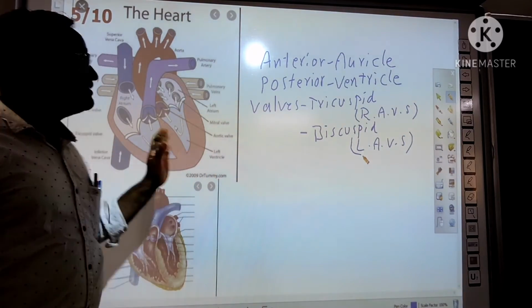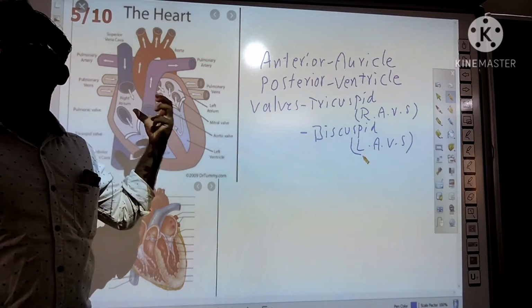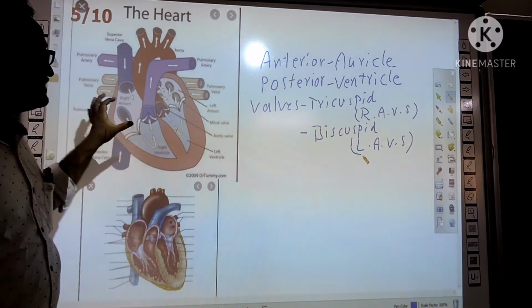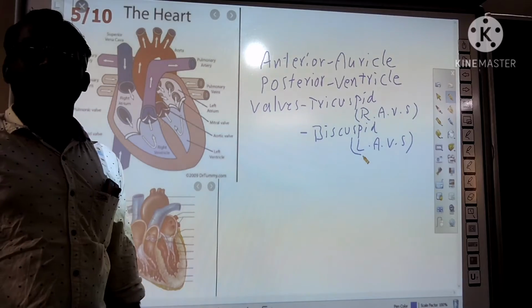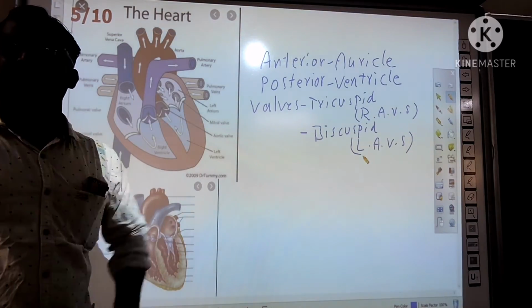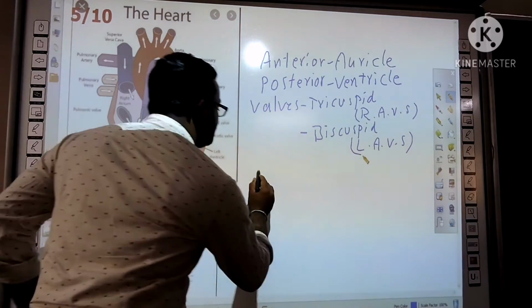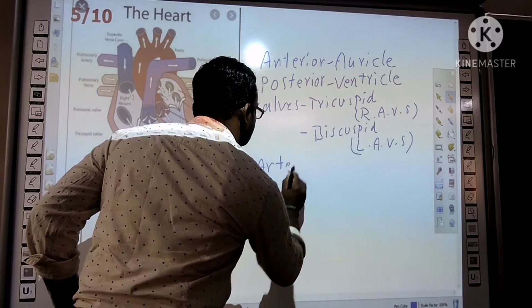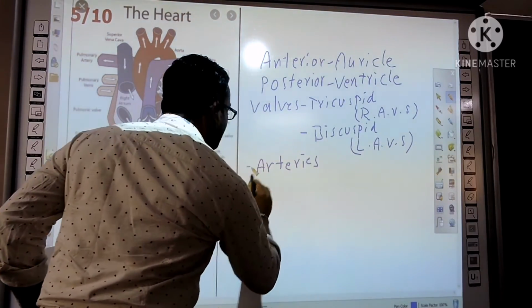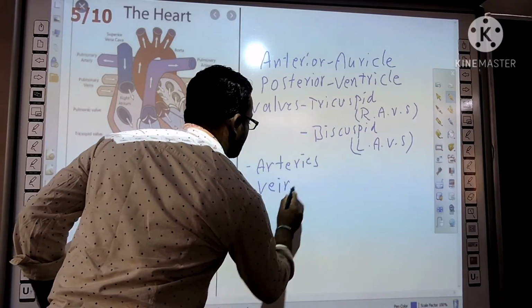Next, let us see the blood vessels. What are the different types of blood vessels that are connected to the heart? As I said, two types of blood vessels are there. There are arteries and veins.